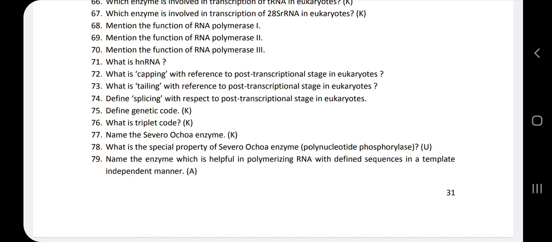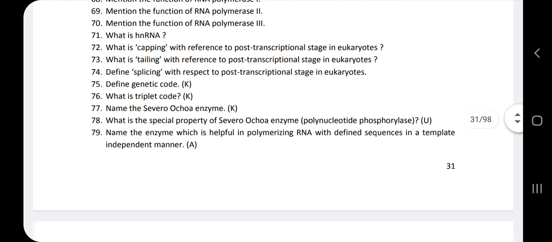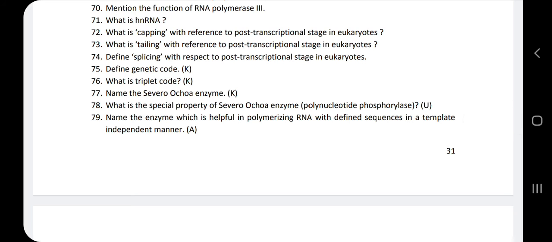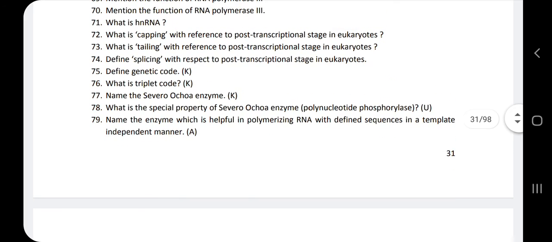Next, 77th question. Name the Severo-Ochoa enzyme. That enzyme is polynucleotide phosphorylase. 78th question. What is the special property of Severo-Ochoa enzyme? That is polynucleotide phosphorylase.